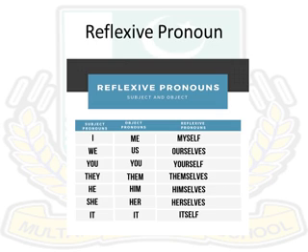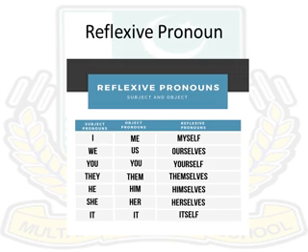If you see the slide, here we see subject pronouns, object pronouns and reflexive pronouns. Subject pronoun I, me, and its reflexive is myself. In the same way, we and us, its reflexive is ourselves.